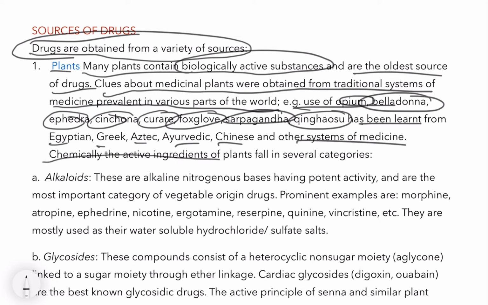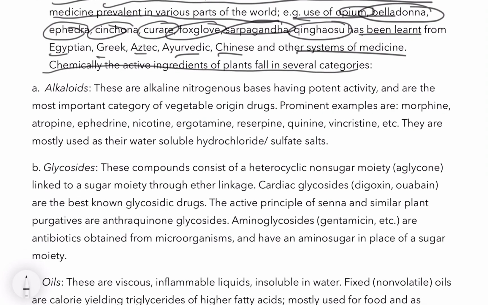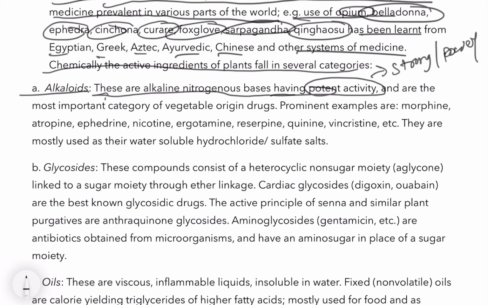Chemically, the active ingredients of plants fall into several categories. Now we will discuss the ingredients of plants from which drugs are obtained. First is alkaloids. These are alkaline nitrogenous bases having potent activity, meaning a strong or powerful effect.